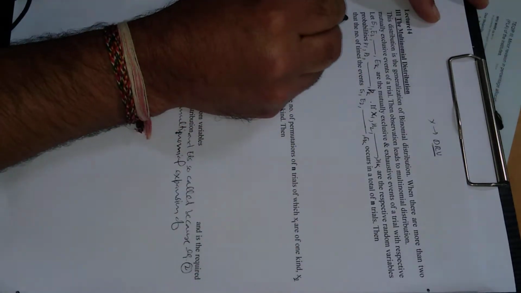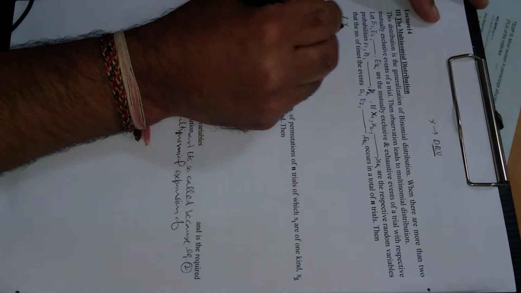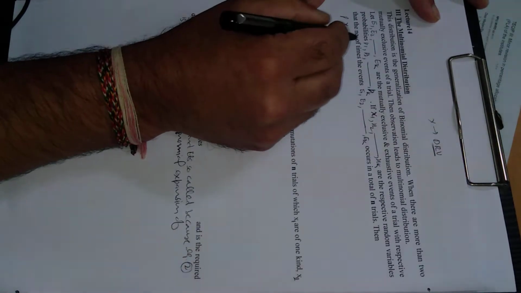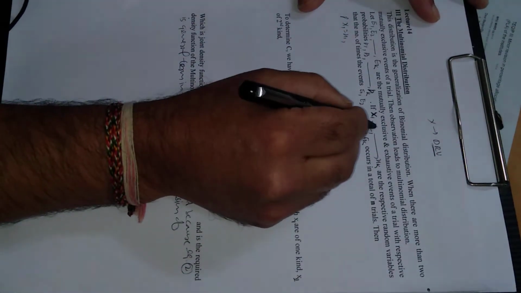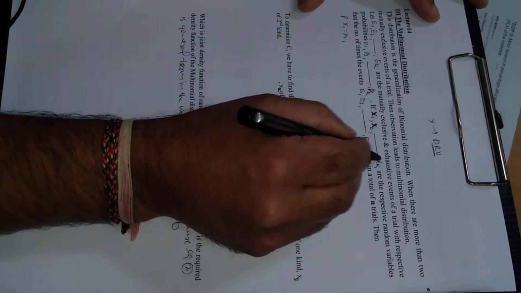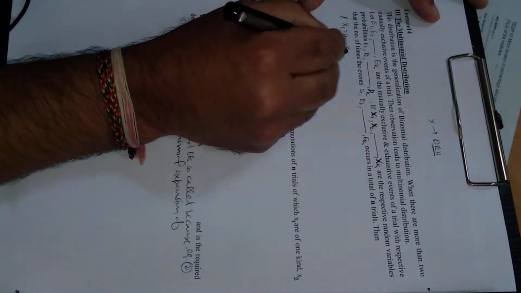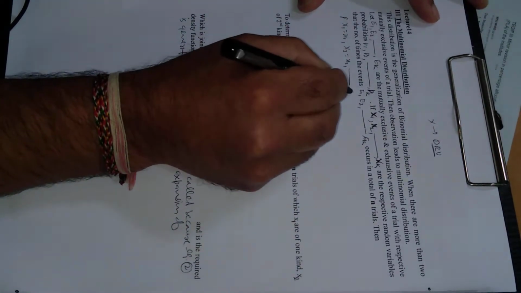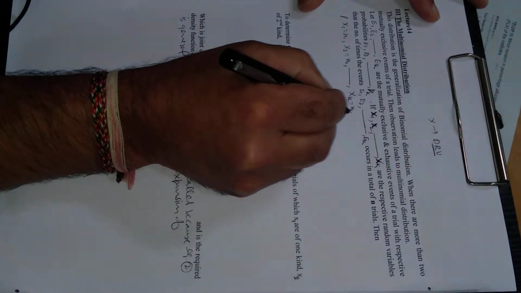Then the probability of X1 equal to small x1, these are all in capital form, and X2 equal to small x2, similarly Xk equal to small xk.